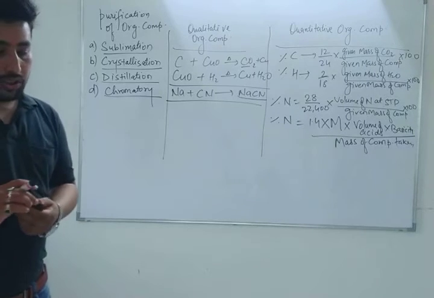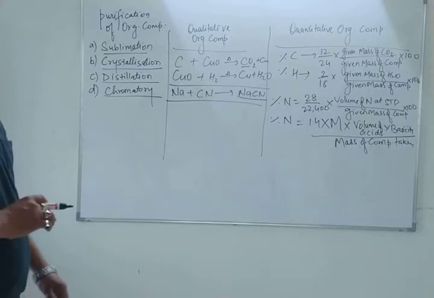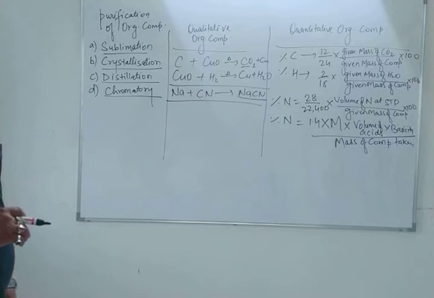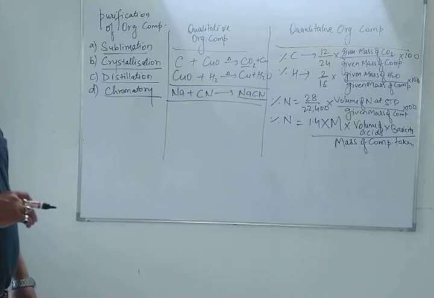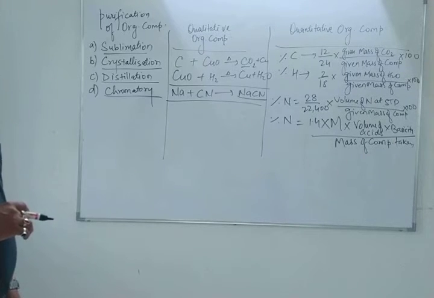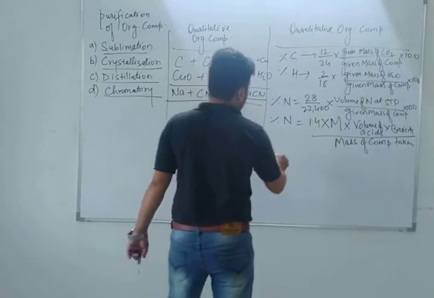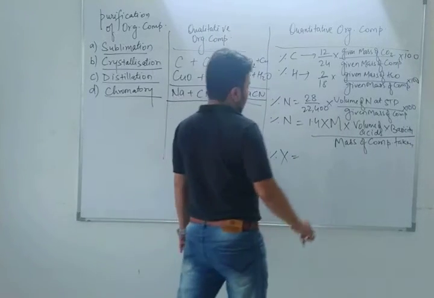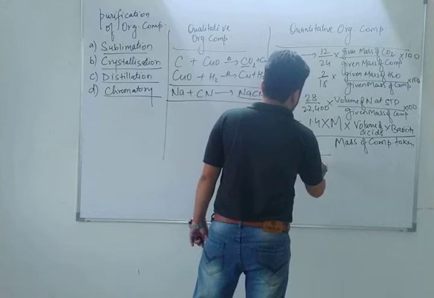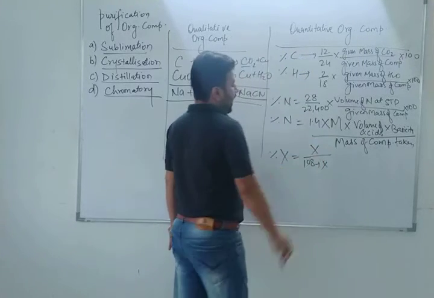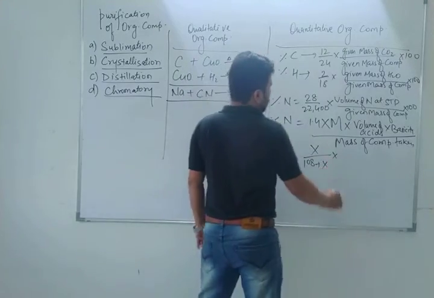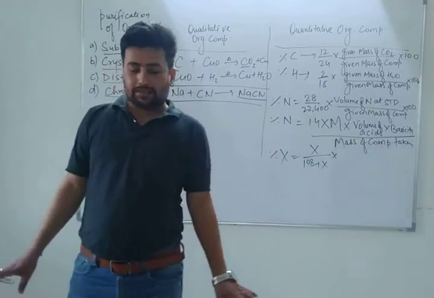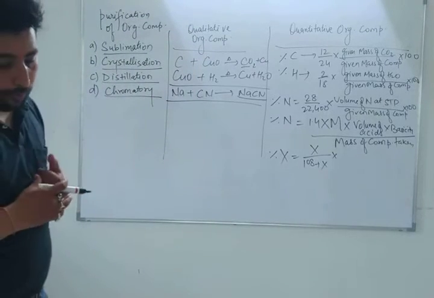Now we are moving towards the halogens. It is known as Carius method. Carius has given two methods to detect halogens and sulfur. If you are doing the reaction of halogens with nitric acid and silver nitrate, it will give you silver halide. To calculate the percentage of halogen, X upon 108 plus X, where X can be fluorine, chlorine, bromine, iodine. Any X means any of the four halogens.